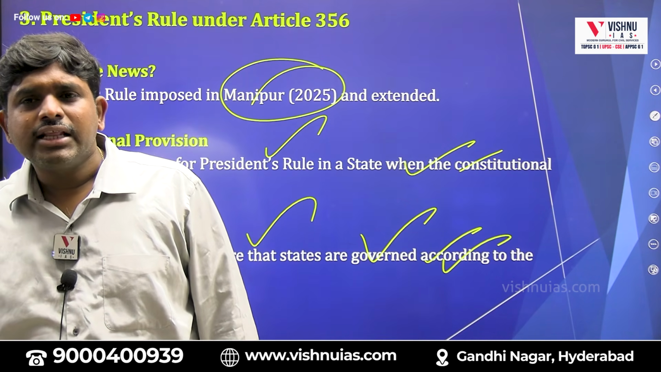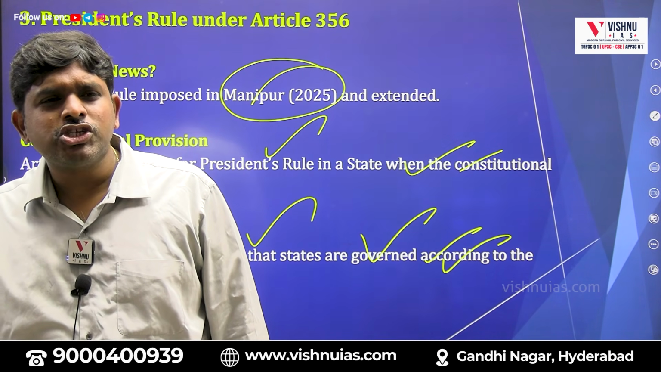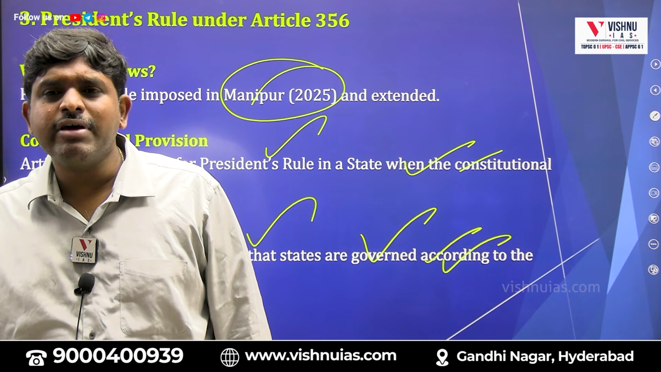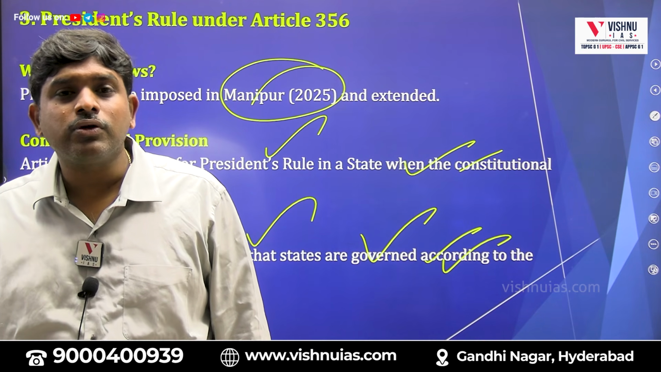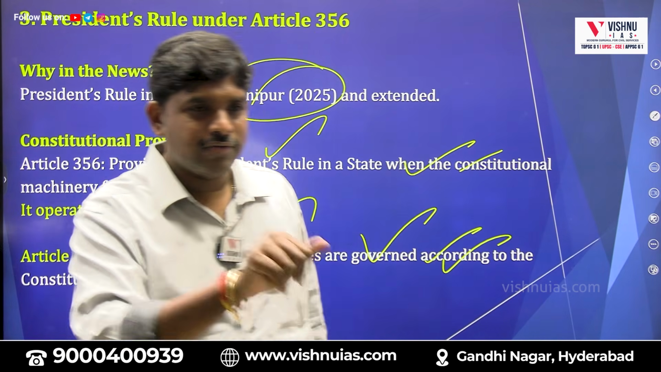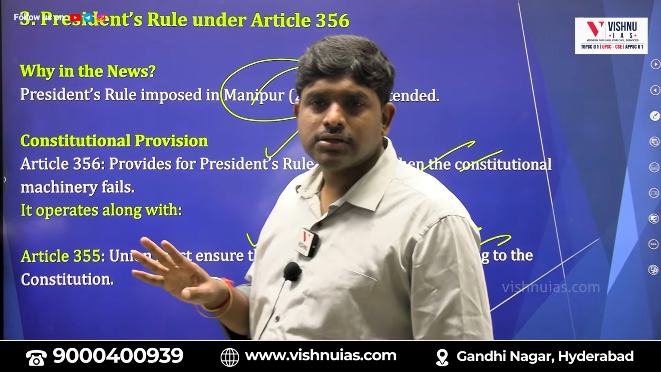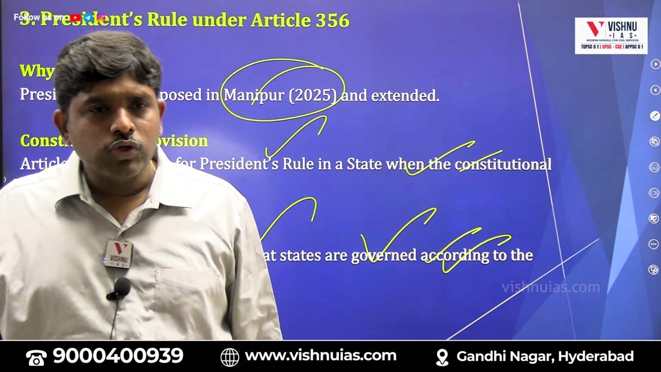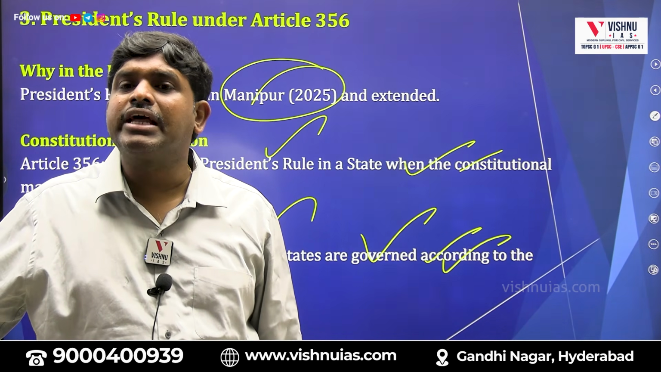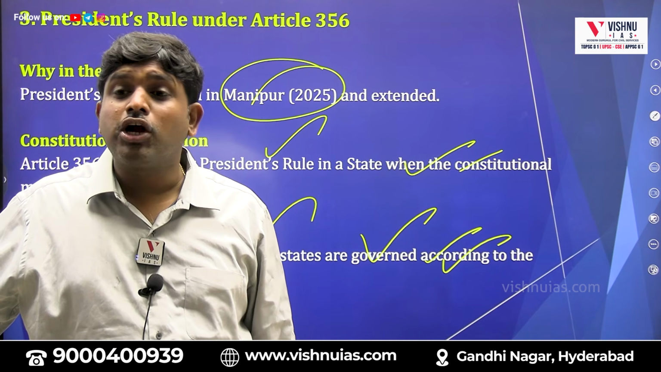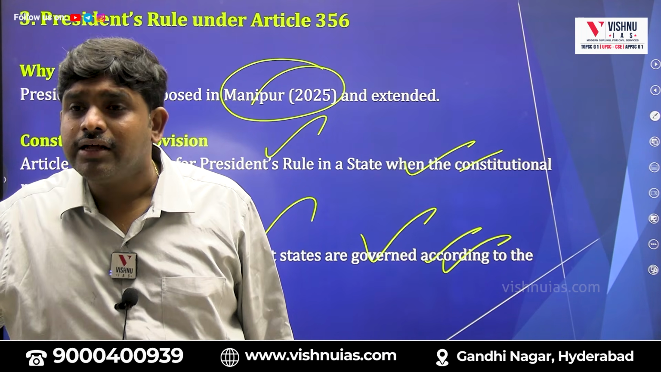Question: is Article 356 sufficient to impose president's rule? Article 356 and 355 both should be enforced for president's rule. One option will be Article 356. Those who read Laxmikanth come to a conclusion that it is only Article 356. So it is not only Article 356; it is 356 and 355.